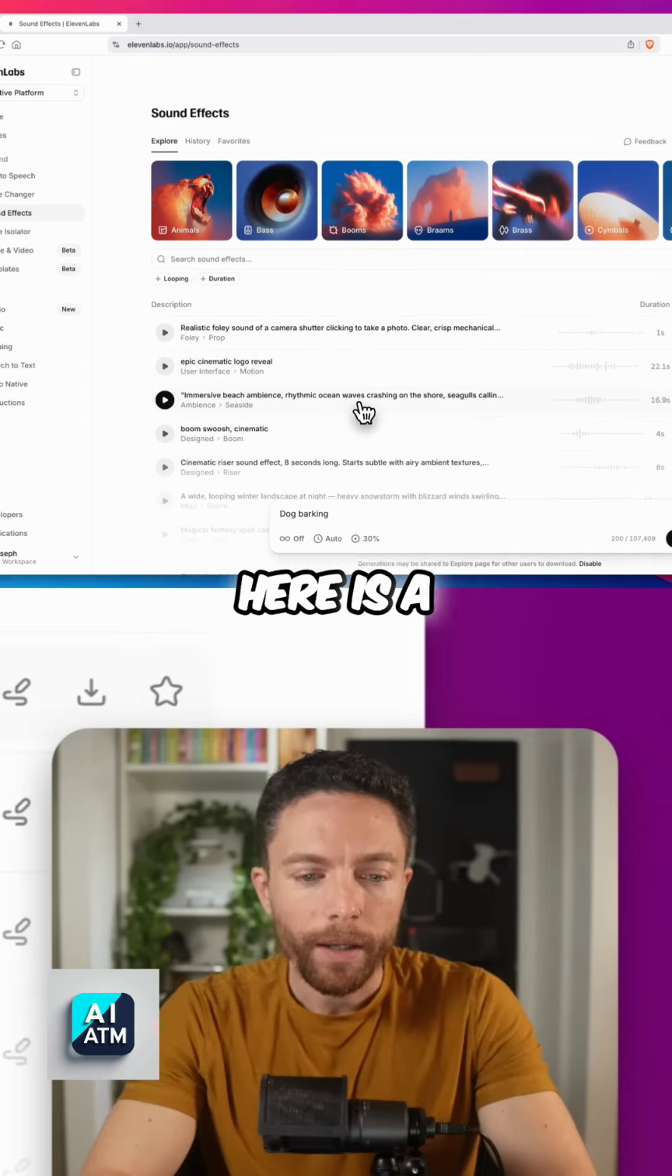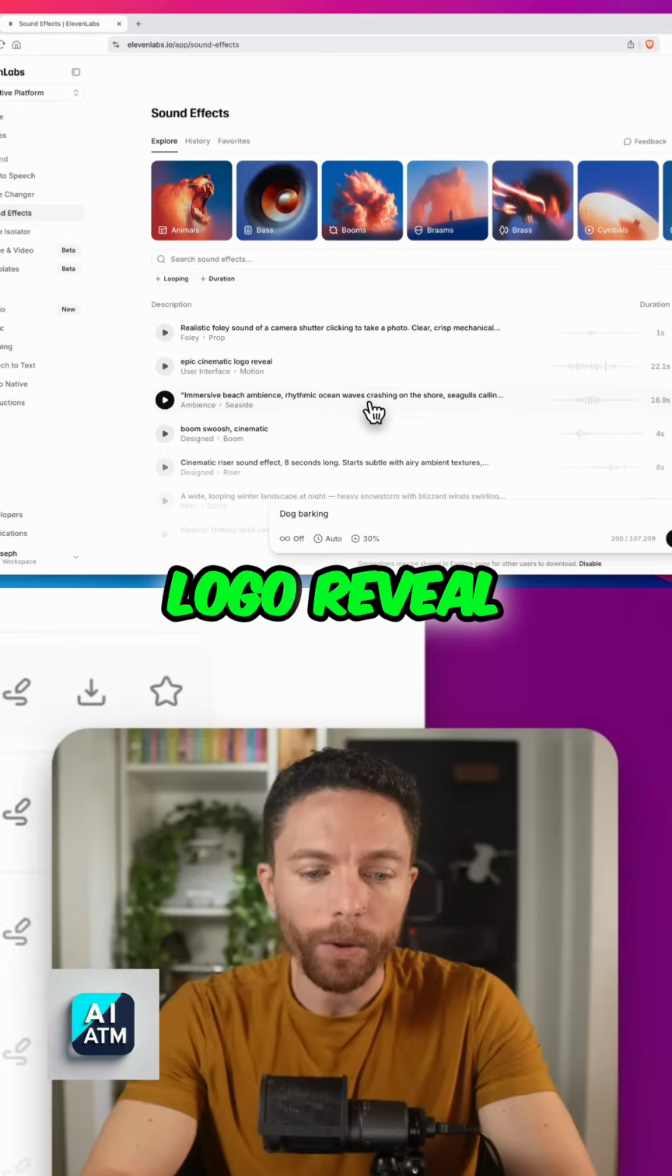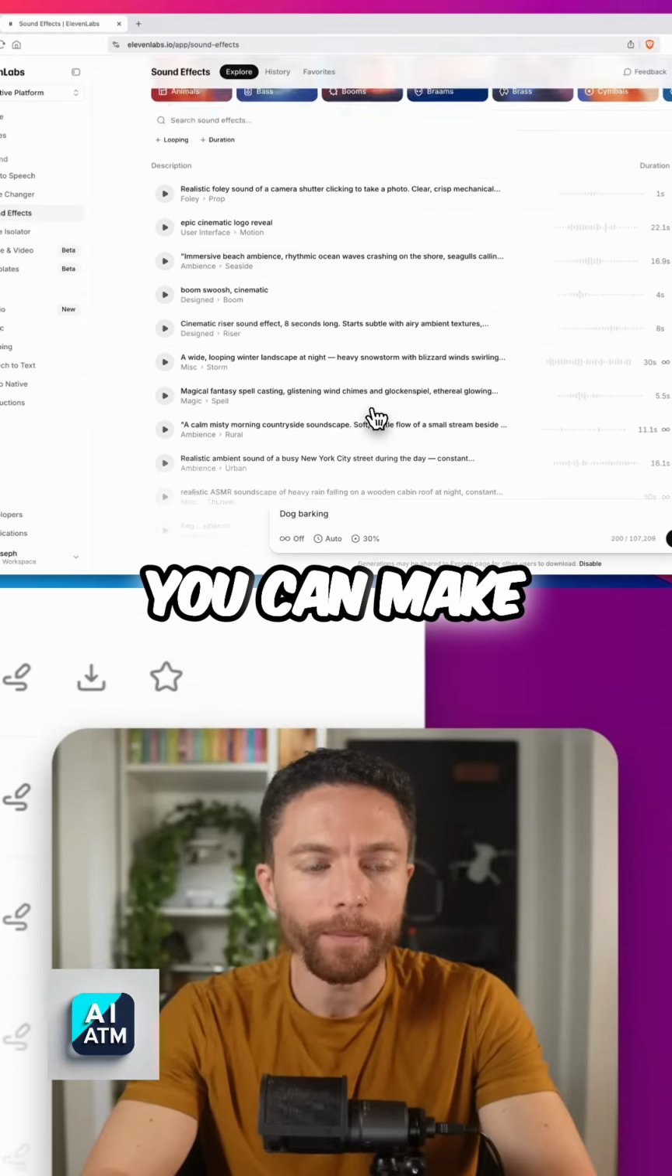Yeah, so just super cool that you can do all these type of sound effects, like a camera shutter. Here's immersive beach ambiance, epic cinematic logo reveal. So just anything you can think of, even any sort of background noise you can make with ElevenLabs.